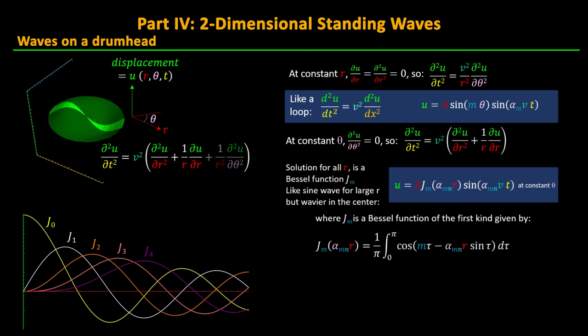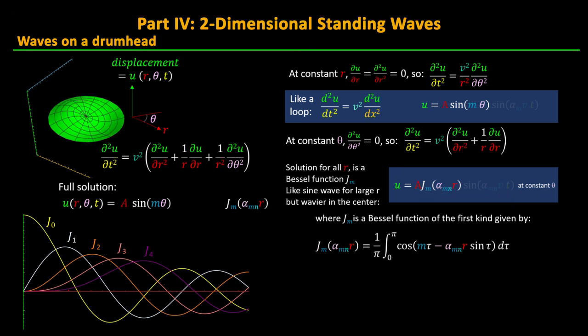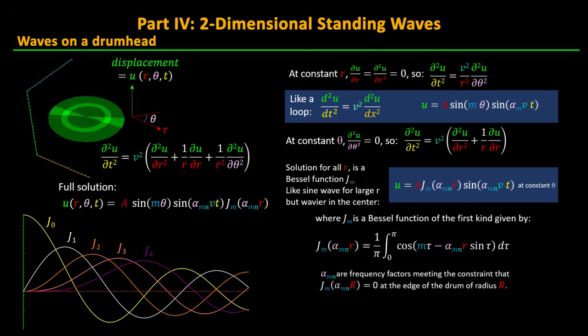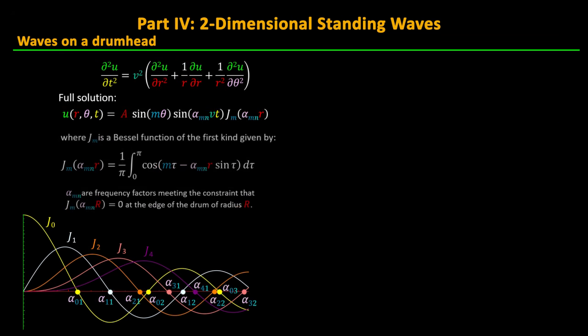So it turns out the final displacement equation we need to solve our equation of motion is just the product of the amplitude factor a times the sine m theta term from the loop vibration equation, times the Bessel function term from the radial vibration equation, times the sine lambda vt term that is common to both vibration modes. Thus, we can think of drum vibrations as simply combining the vibration modes quantized in the radial direction by n and in the circular direction by m. The constraint of zero vibration on the drum circumference leads to alpha sub m and sub n values, which are quantized as before, except now they need to be calculated from the zeros of the Bessel function.